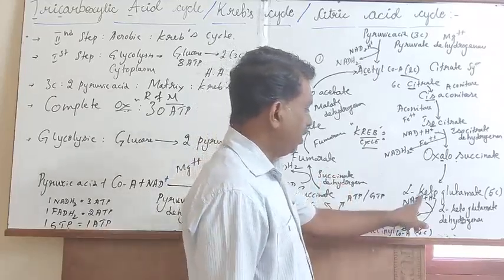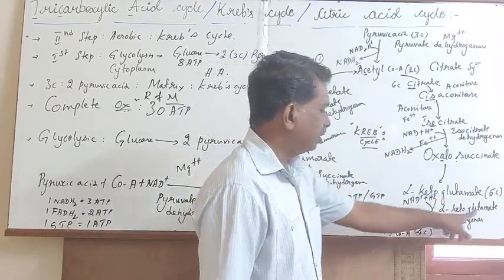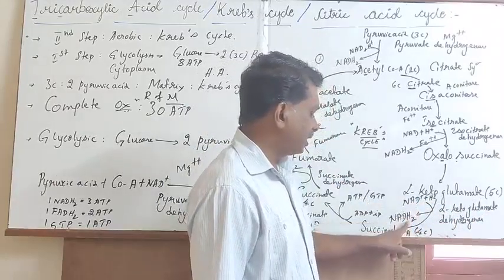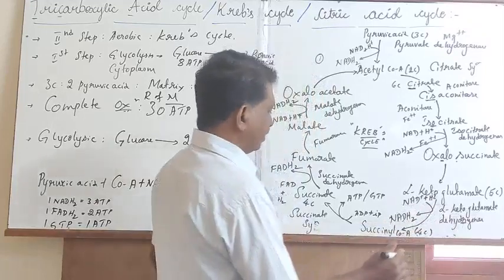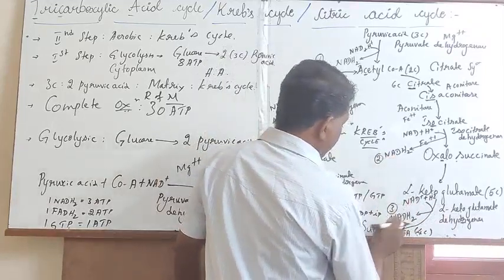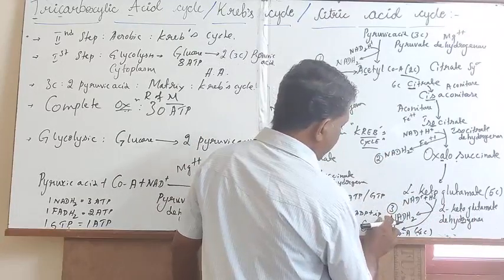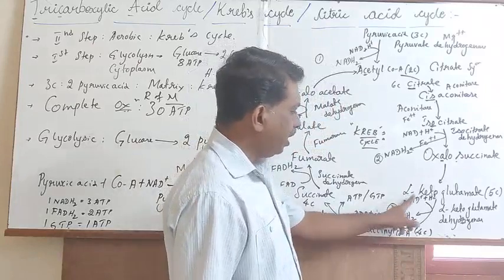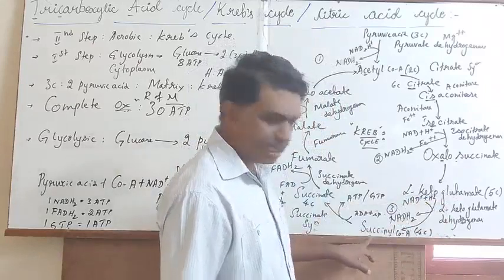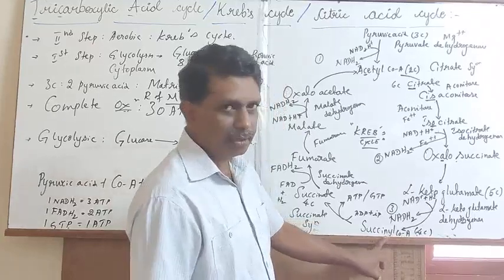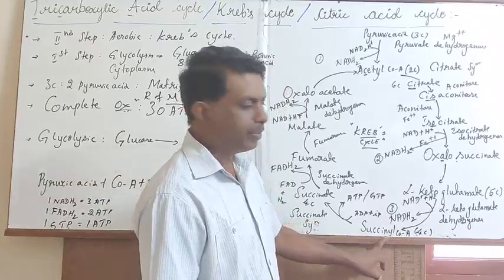Through the enzyme alpha ketoglutarate dehydrogenase, NAD will get converted into NADH2. Thereby, the third molecule of NADH2 is actively synthesized. From the alpha ketoglutarate, it will get converted into succinyl-CoA.